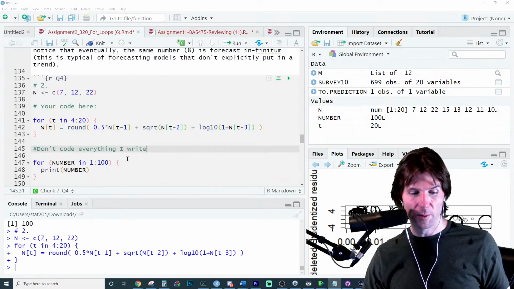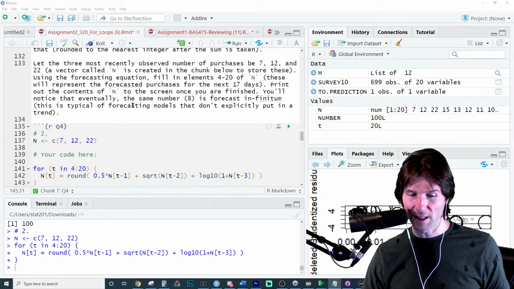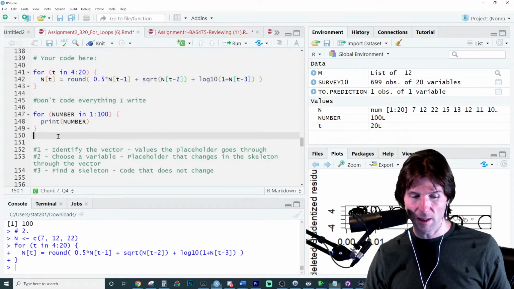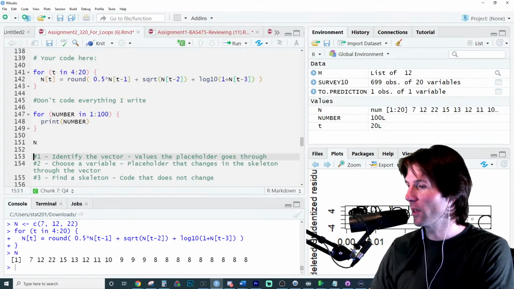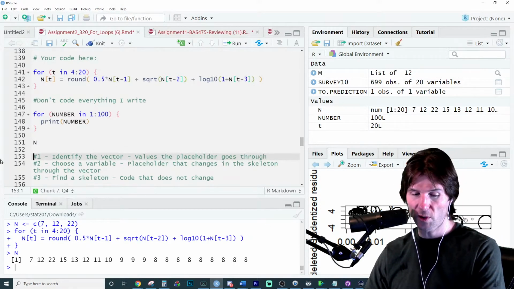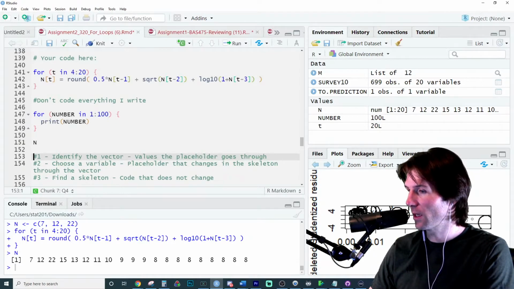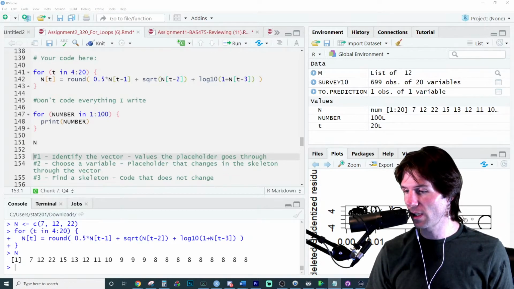We need to maybe look at the tail of it. Double check at the end. It says print out the contents of the vector end of the screen. You're finished. Should see the 8 numbers. And there's the content of the vector. And there we go. So make sure to print it. You don't have to write print around this, but that'll print the vector right there. Just make sure to do everything it says.